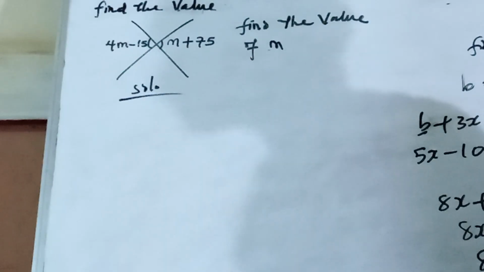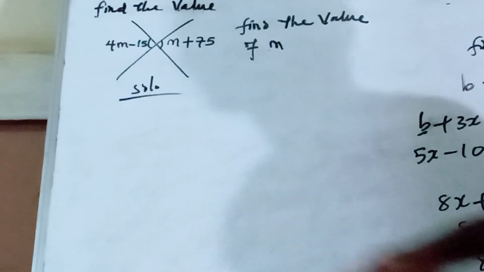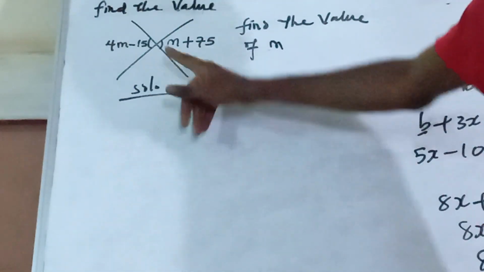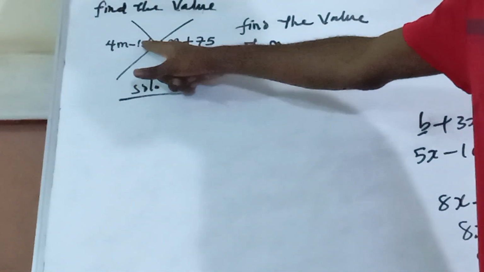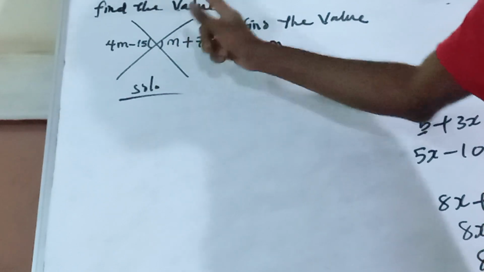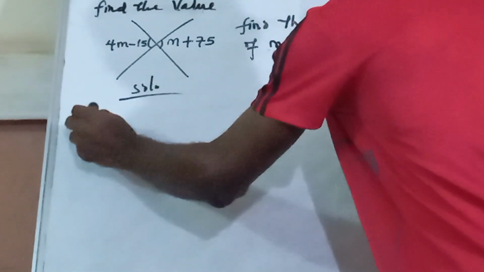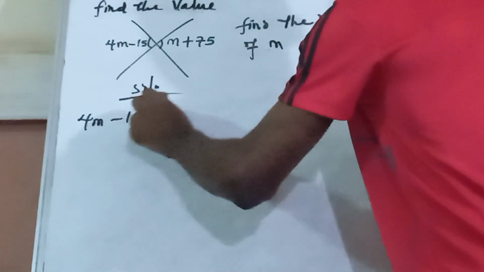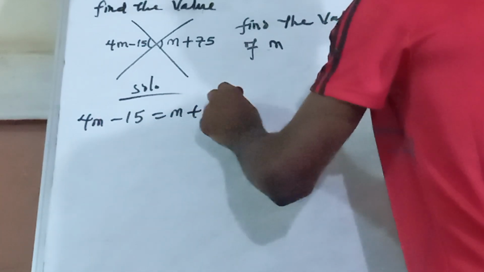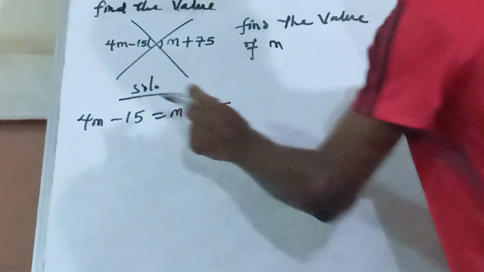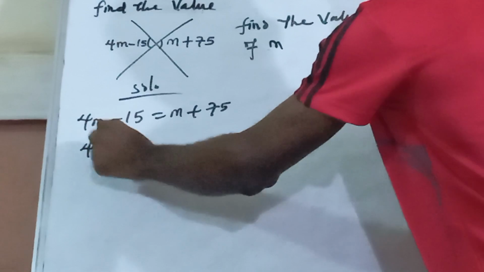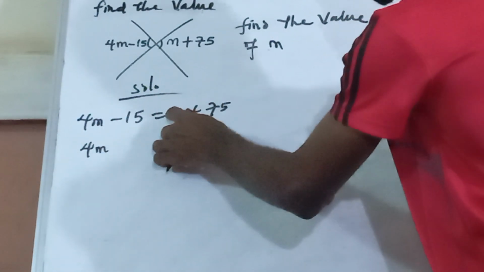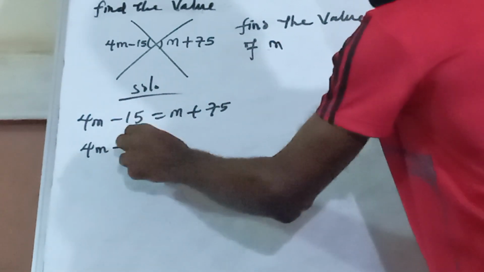The value of m is the equation above. So now in this case, of course, you notice that this 4m minus 15 is facing m plus 75. So we have 4m minus 15 is equal to m plus 75. Okay, so I'm going to correct right and m will move here. So 4m, remember that m is plus here, so crossing here will make it to be minus m.